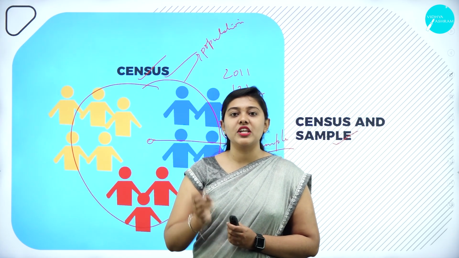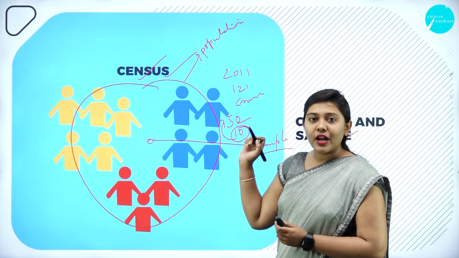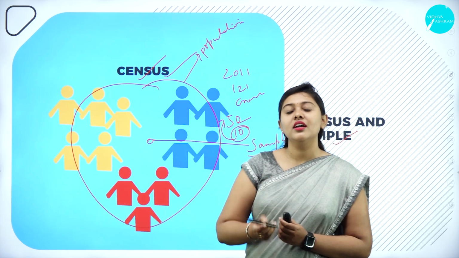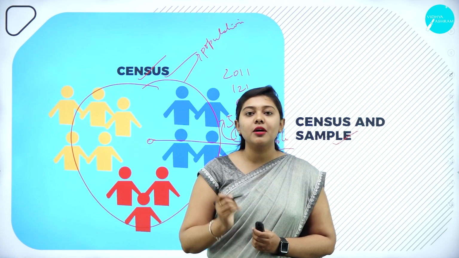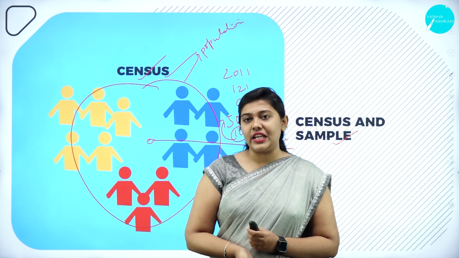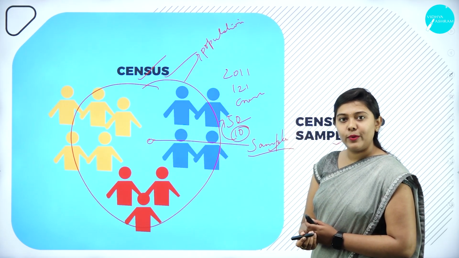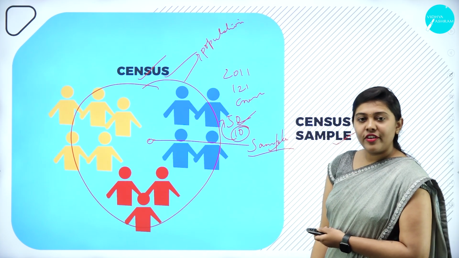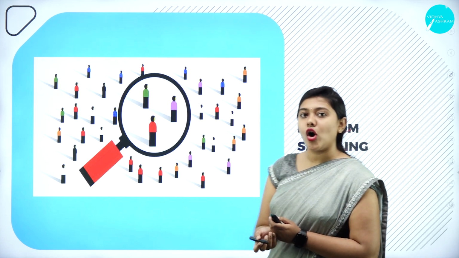Only then, from whatever sample we have taken, can we draw the conclusion and generalize it to the entire universe. Only then is it possible to interpret the results accurately. So a sample is a part of a population which represents the population. Moving further, in sampling, we have techniques of sampling.